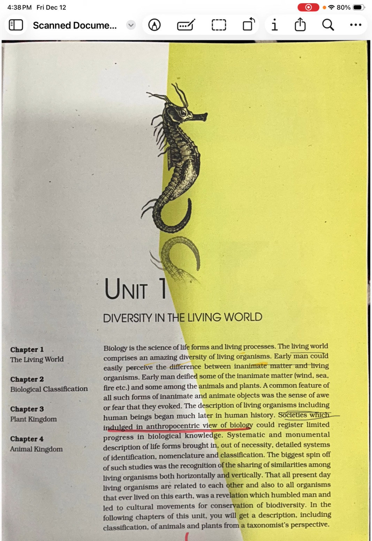So horizontal classification is nothing but we are talking about a particular group of species. It can be a group of genus, a group of population which are interacting among themselves, that is called the interrelationship between them in a particular ecosystem. So we are talking about the interactions with the ecosystem as well, that is the environment.